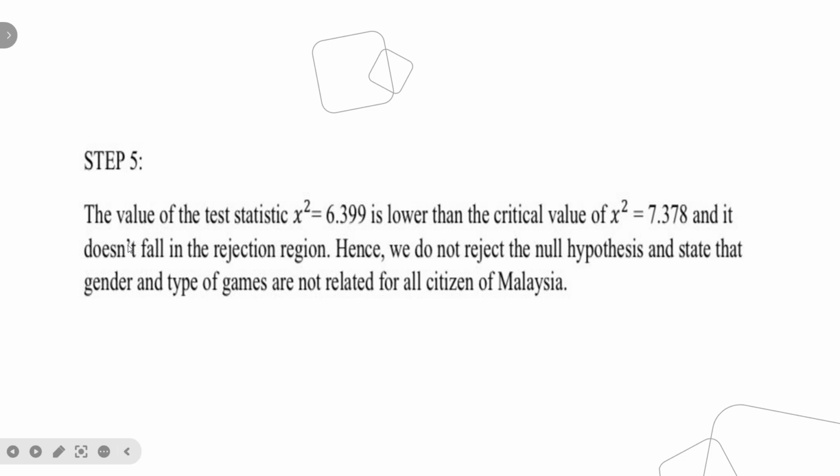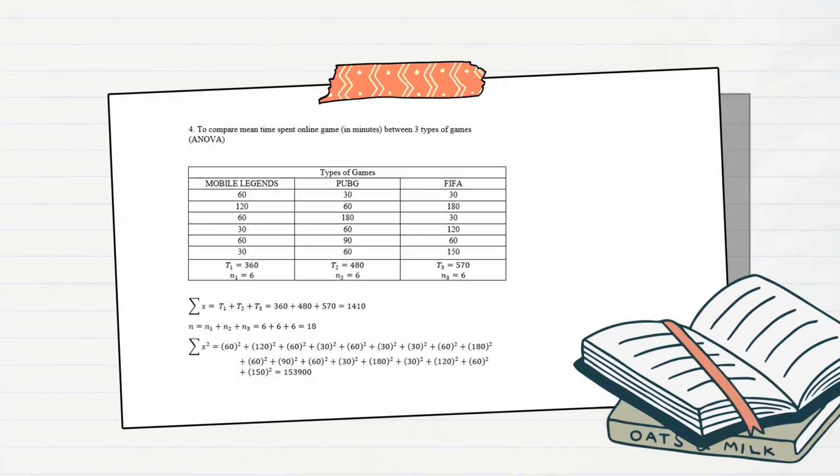After that, step 5 is make a decision. We can conclude here the value of the test statistic chi-square 6.399 is lower than the critical value of chi-square 7.378. So it doesn't fall in the rejection region, so we do not reject the null hypothesis, and we state that gender and type of game are not related for all citizens of Malaysia. Thank you.